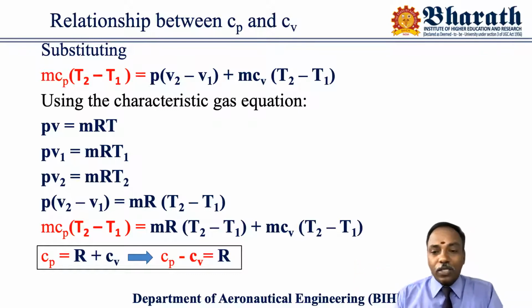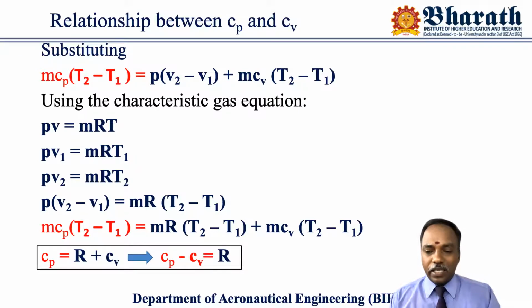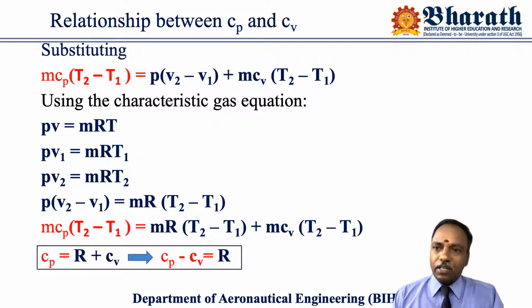So we know that using the characteristic gas equation. In the previous lecture, I explained to you the generalized gas equation and characteristic gas equation. What is the characteristic gas equation? PV is equal to mRT. So for the state 1, the characteristic gas equation can be defined as P1 V1 is equal to mR T1.